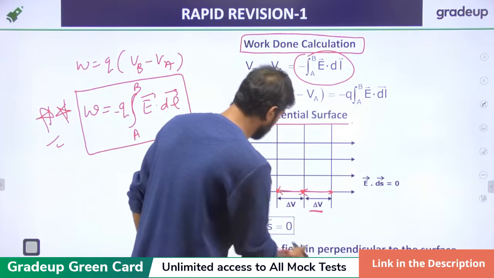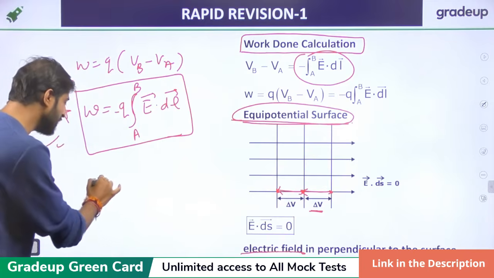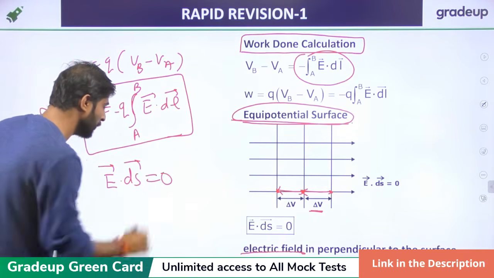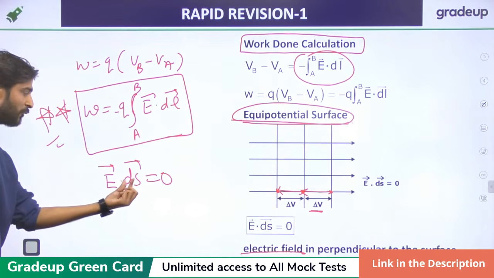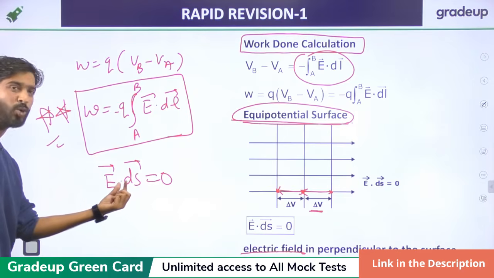Electric field: equipotential surface basically indicates that E dot ds equals 0. The surface vector and the electric field vector are perpendicular to each other.